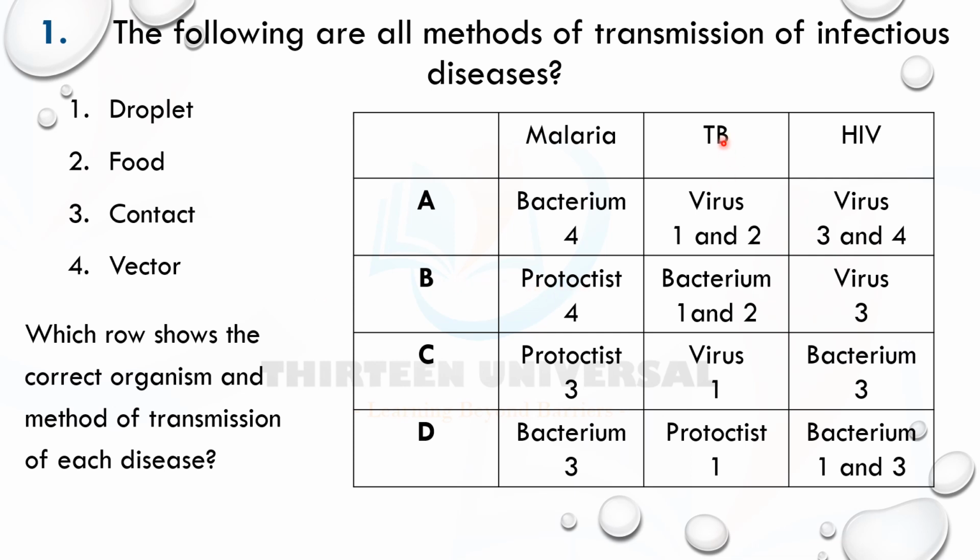If you go to TB, it's caused by bacterium. 1 and 2, droplet. Yes, if you cough, droplet infection, you release the aerosol. Aerosol is inhaled by any uninfected person. The person is infected. Food, yes, through dairy products, cheese, milk, yogurt. So that's correct. HIV virus through contact. Yeah, through contact. So sexual intimacy and all of that. So B is the answer. You know the answer. All right, let's go to the next question.